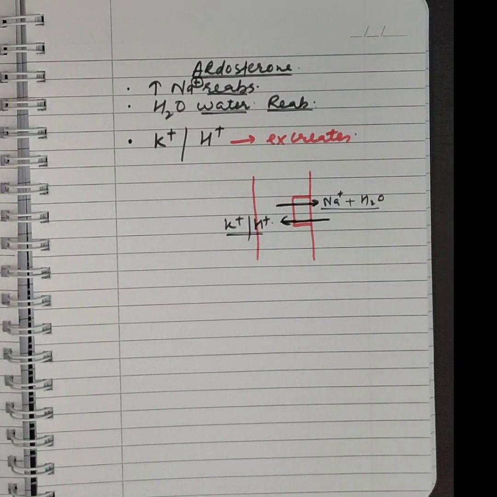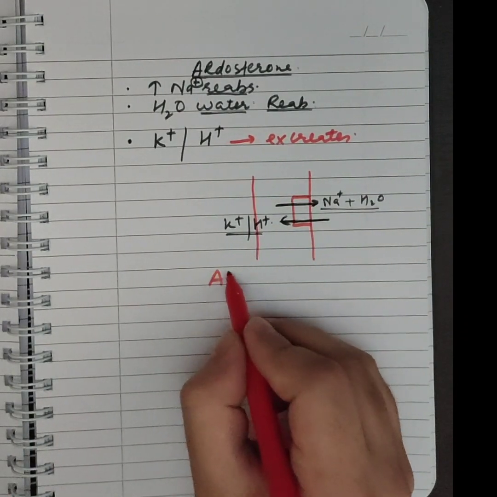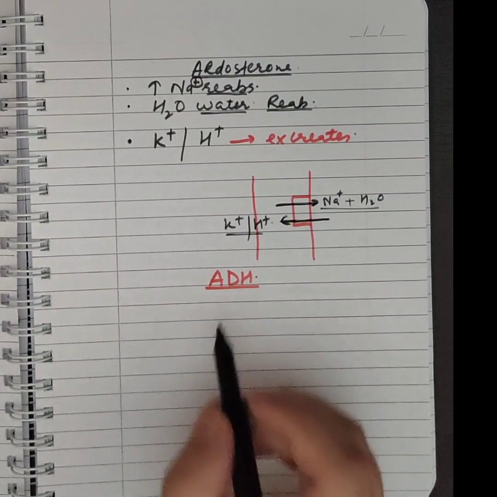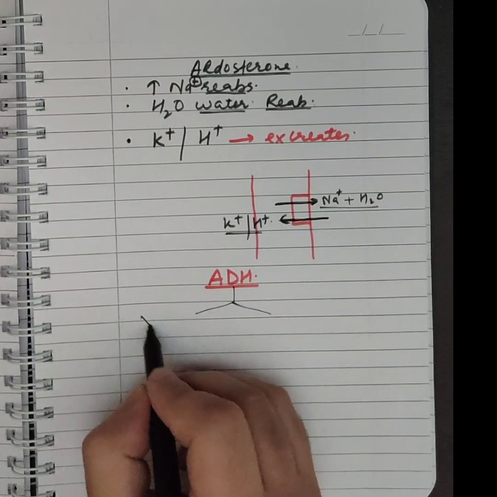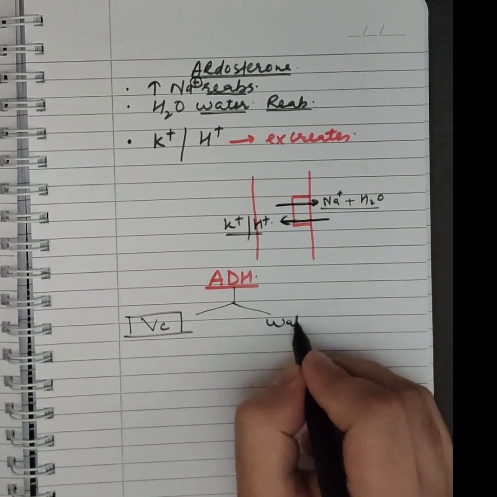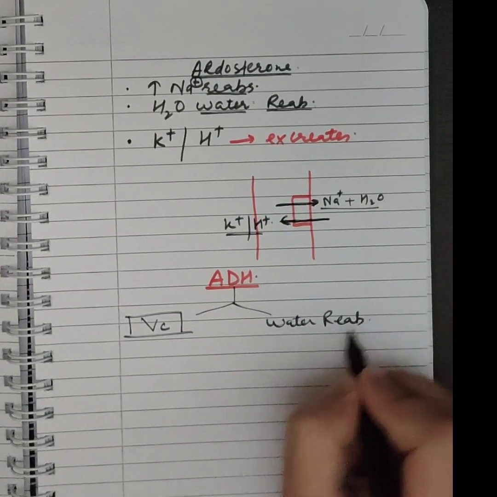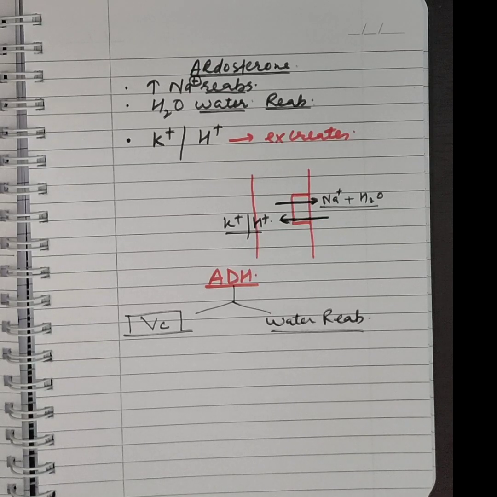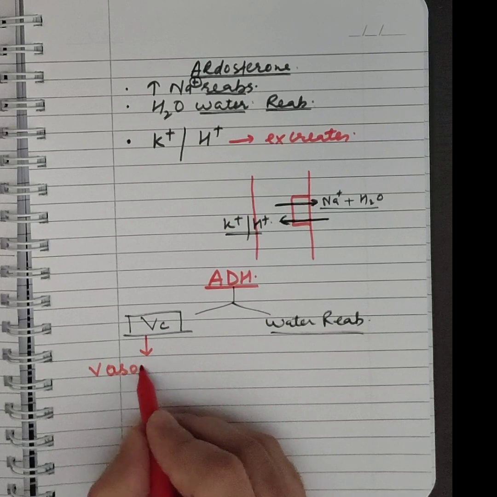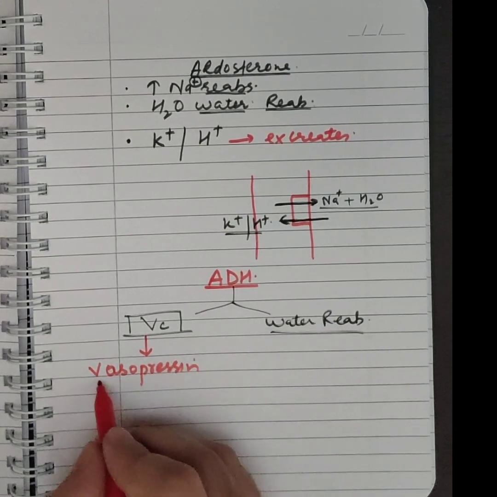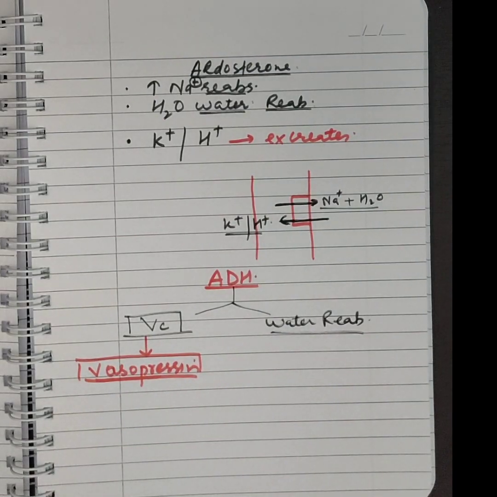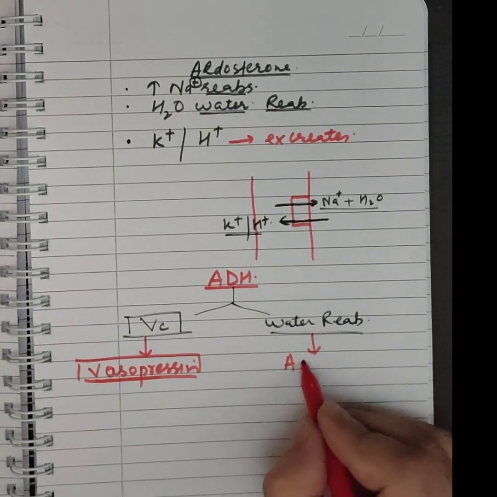Okay, second thing, ADH. When ADH is released from the posterior lobe of pituitary, it does two things. Number one, it causes vasoconstriction, and number two, it causes water reabsorption. Since it causes direct vasoconstriction, sometimes it is also called vasopressin because it presses the blood vessels. Second important thing, it helps in water reabsorption with the help of some channels known as aquaporins.